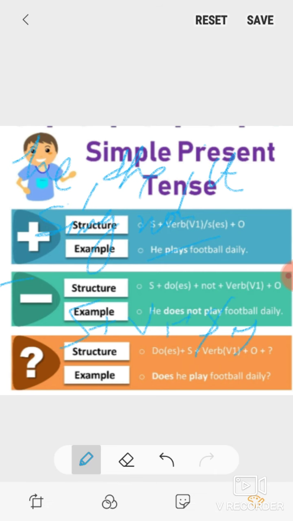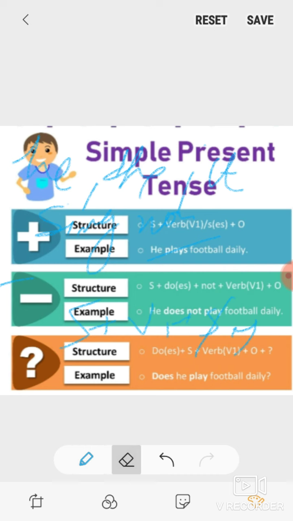He, she, it. With he, she, it, or anything that is singular, we make use of subject plus V1 plus S or ES plus object. He plays football daily.